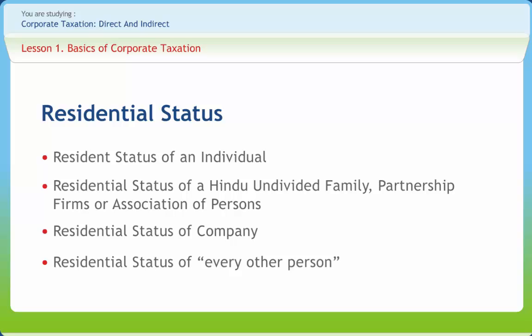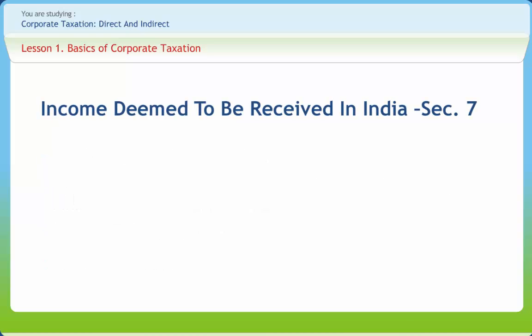Next is residential status of every other person. As per Section 6(4), every other person is resident in India if control and management of his affairs is wholly or partly situated within India during the relevant previous year. On the other hand, every other person is non-resident in India if control and management of its affairs is wholly situated outside India. Now, before we go further, firstly we should understand income deemed to be received in India.